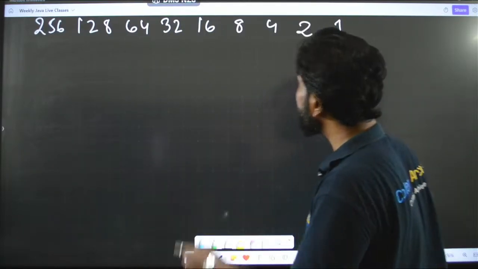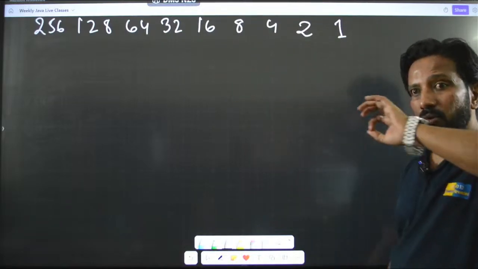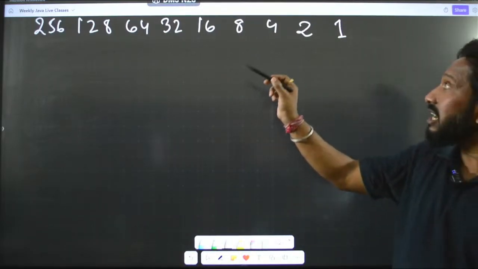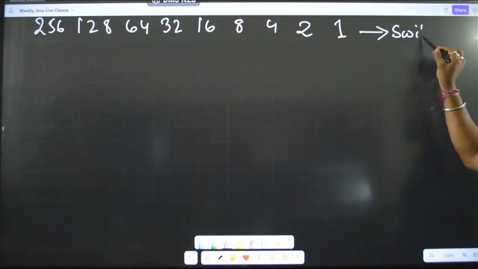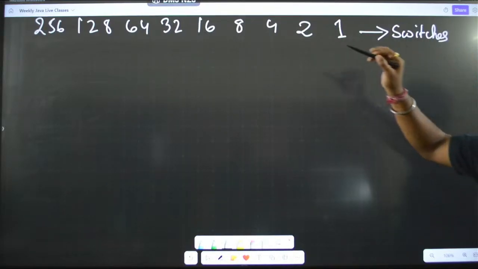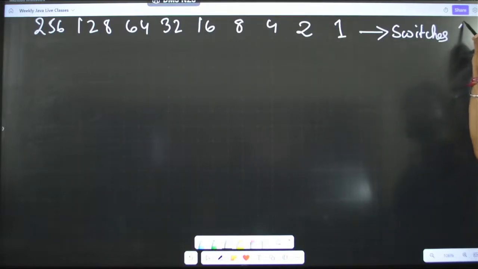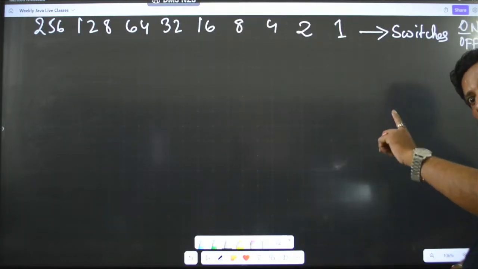Okay. So, it is just a double, fine. Now, suppose these are actually switches, and these switches you can turn on or off.